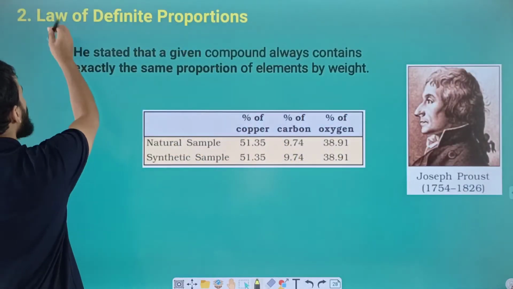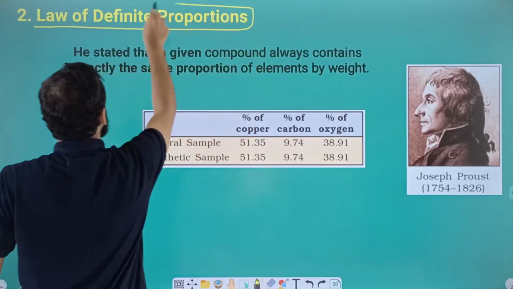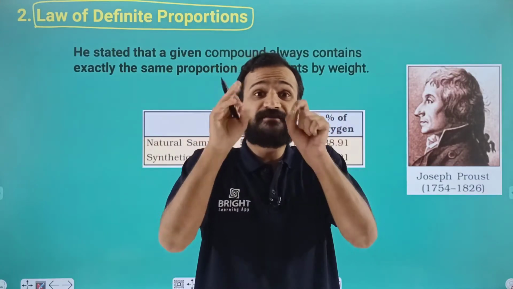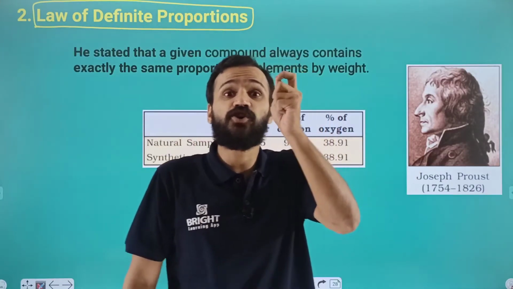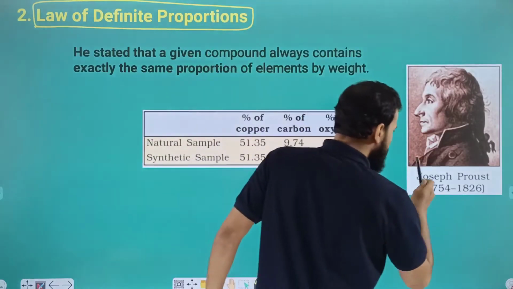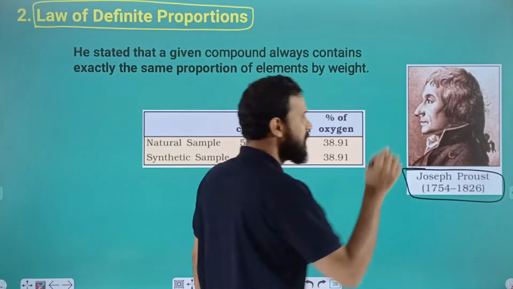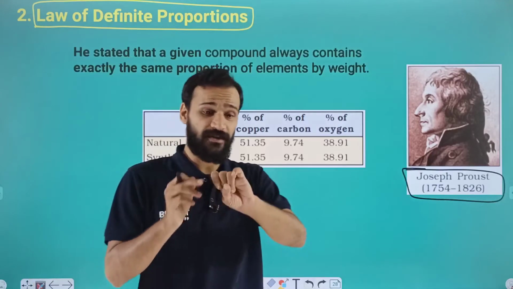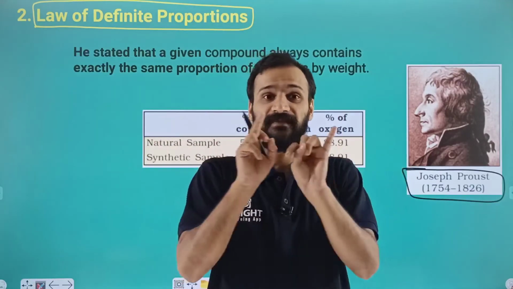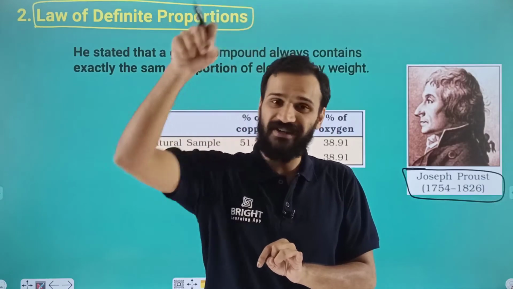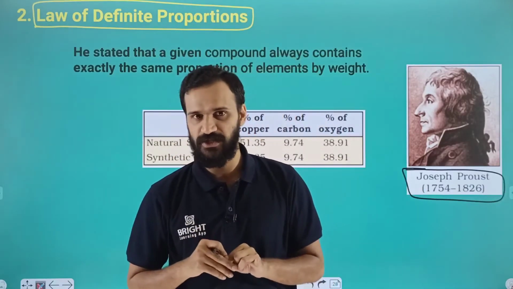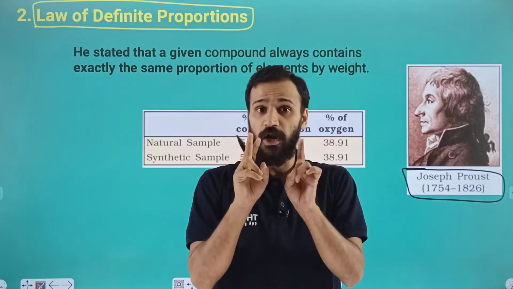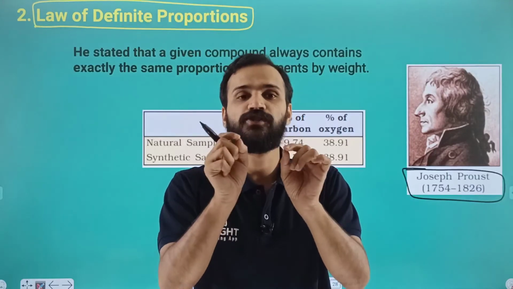That is the law of definite proportion. This law of definite proportion is proposed by a great scientist, Joseph Proust. Very important. So the name of the scientist is clear, that is Joseph Proust, because in some match-the-following questions, they will give the name of the scientist. So we must be able to fill that in or connect that. So the law of definite proportion is proposed by Joseph Proust.